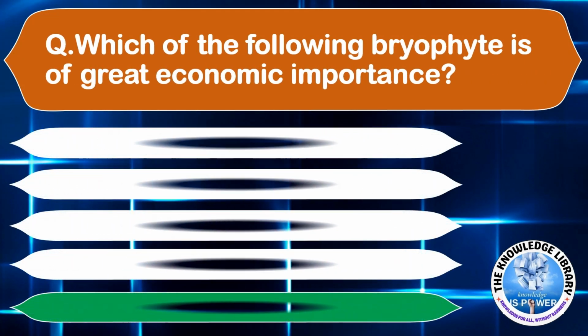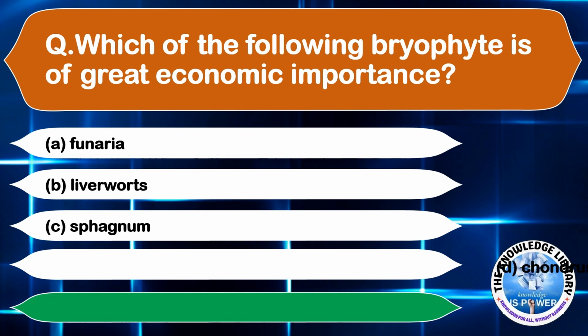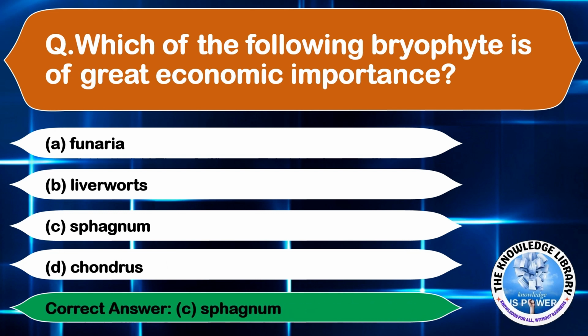Which one of the following bryophytes is of great economic importance? Option A, Funaria, option B, liverworts, option C, sphagnum, and option D, Chondrus. The correct answer is option C, sphagnum. Moving on to the next question.